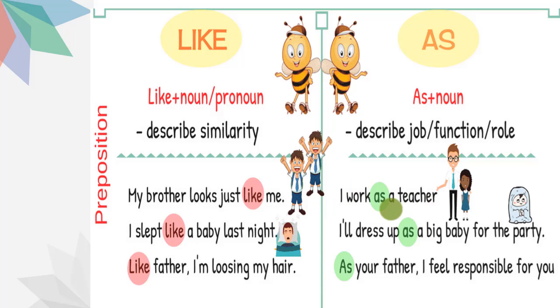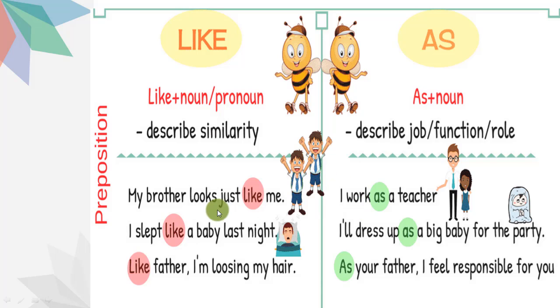The teacher and me are not comparable, but as is comparing the work of a teacher. That means if I say I work like a teacher, I am just comparing myself to the teachers.